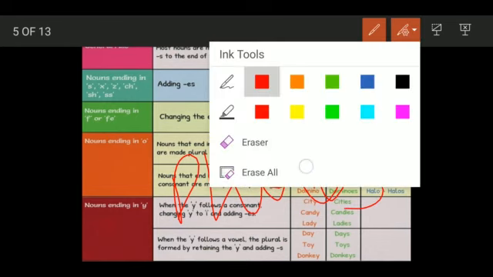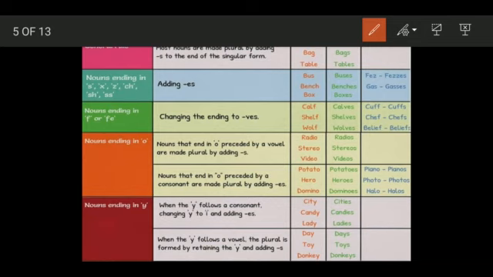So I hope this is clear. The more you practice, the more you'll learn. If you come across any noun ending with O, just see which is the letter before it. Is it a vowel? Simply add S. It is not a vowel, it is a consonant, add ES to it. But keep in mind there are certain exceptions which you can learn only by practice.